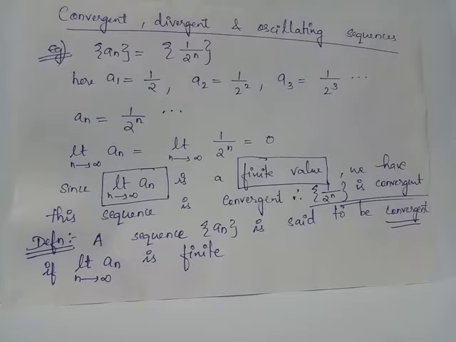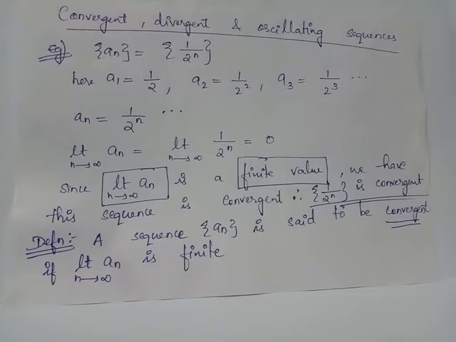The first term of the sequence will be 1 by 2, giving n equals 1. The second term of the sequence will be a2 equals 1 by 2 square, giving n equals 2, and the third term of the sequence will be a3, obtained by giving n equals 3, that is a3 equals 1 by 2 cube. The general term of the sequence will be a_n equals 1 by 2 raised to n. In order to check whether this sequence has a limit, let us apply the limit n tends to infinity to the general term 1 by 2 raised to n.